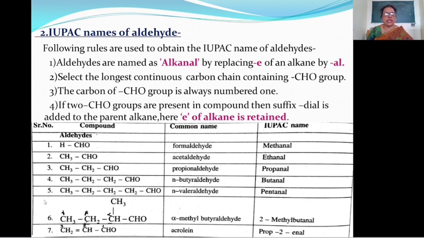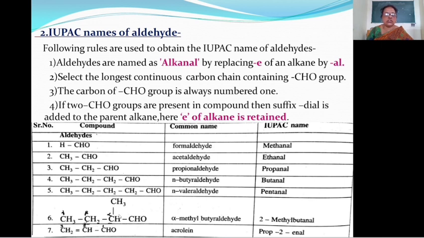Then see fifth example, CH3CH2CH2CH2CHO. This is the derivative of valeric acid. Then ic acid is replaced by aldehyde, therefore the name valeraldehyde. But here the carbon chain is straight, therefore the prefix n is used and the name of this compound is n-valeraldehyde.